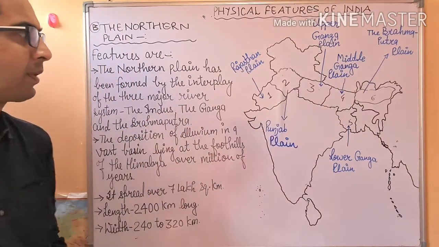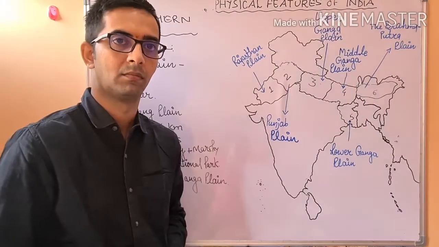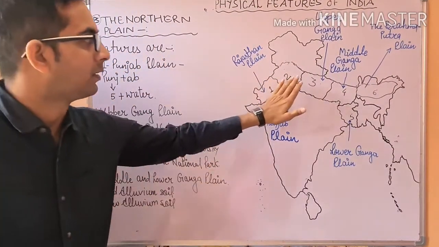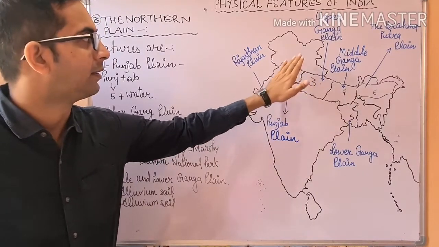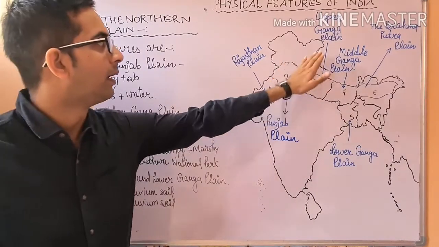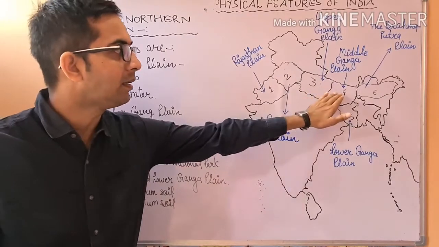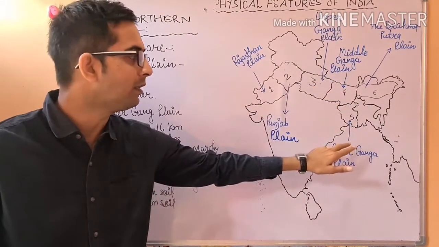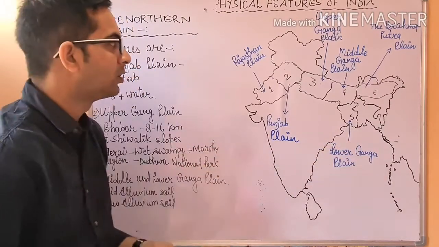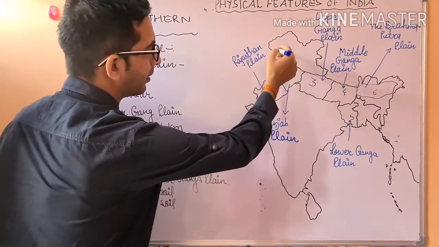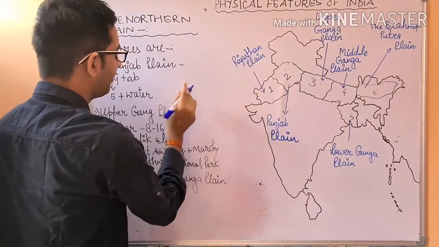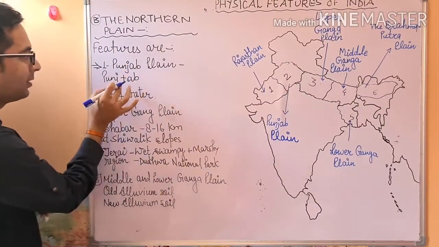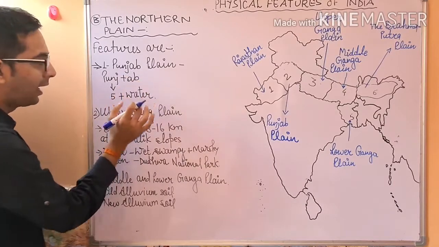After that, when we talk about the Punjab plain, as well as the Upper, Middle, and Lower Ganga plain: the Punjab plain is named when we bifurcate the term Punjab: Panj plus Ab.